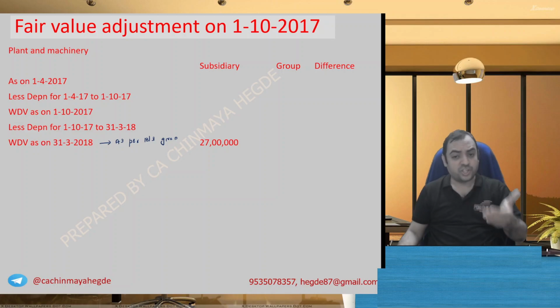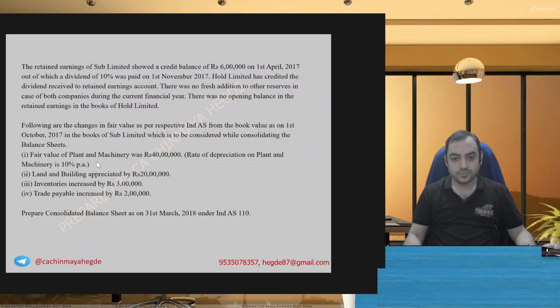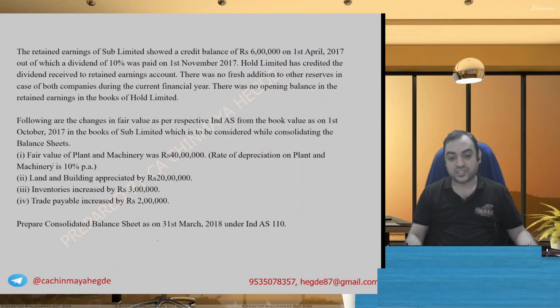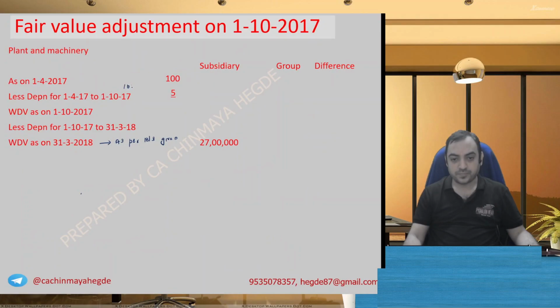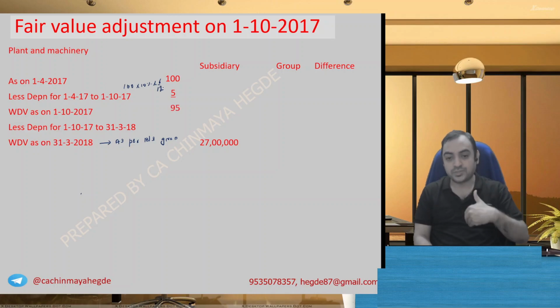Assuming there are no purchases, sales during the year, and depreciation was the only cause of impact, you work backwards, and what would be the opening balance? If I take 100 rupee at the beginning, depreciation machinery 10%. Therefore, you take 100, 10% for 6 months. So what you get is 5, it becomes 95. Again, same 6 months, again 5. So what becomes is 90.